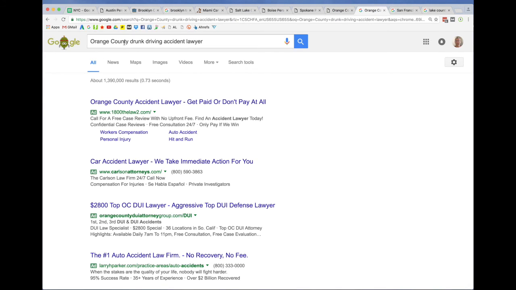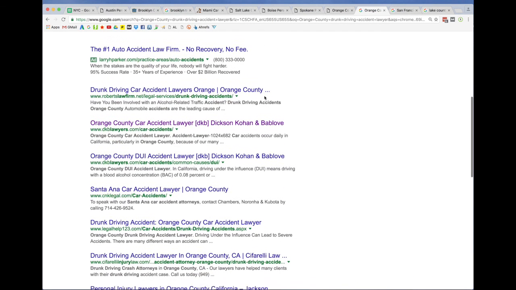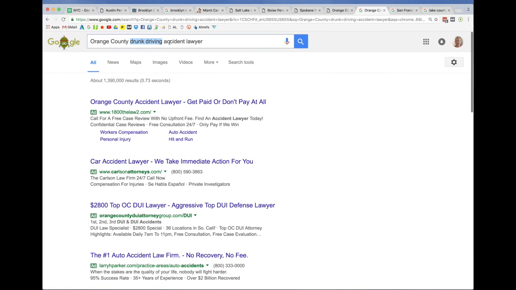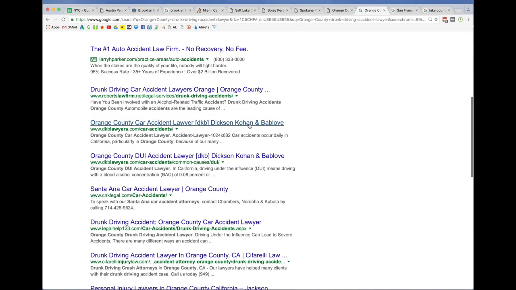Here's an example of how to rank for a long tail phrase. So Orange County drunk driving accident lawyer. Anytime you put drunk driving in any kind of phrase, it becomes extremely competitive, as you can imagine. And we ranked him for number 2 and 3. So his car accident page ranks because it's relevant for car accident, even though the word car is not in the phrase. And we ranked his DUI accident page. So he's taken up 2 spots.